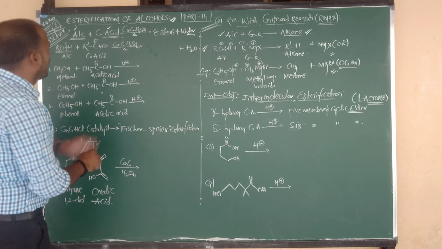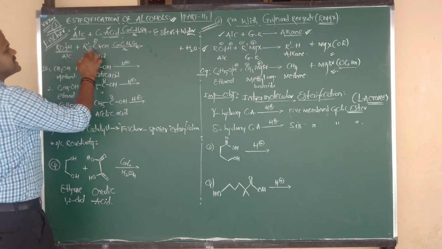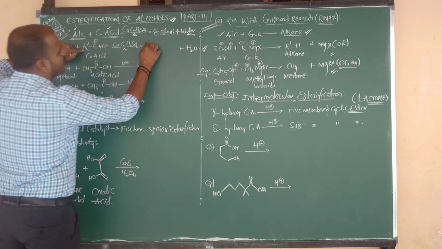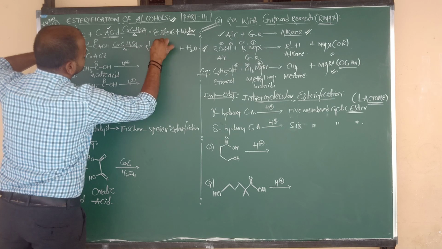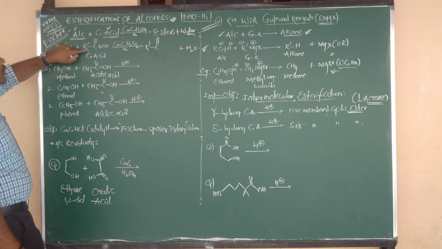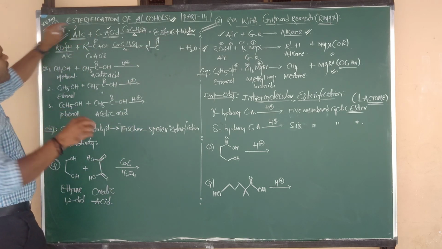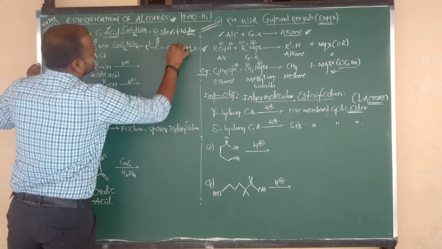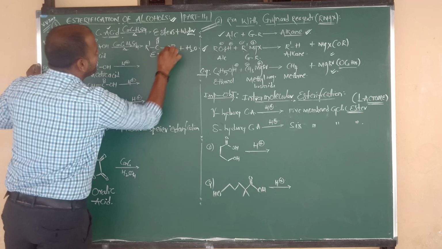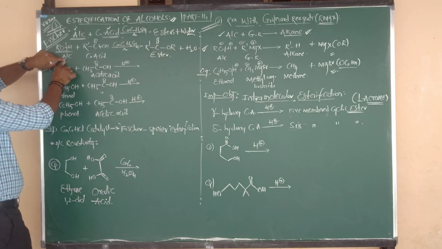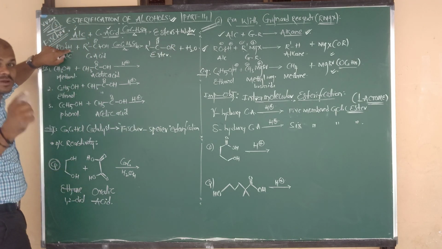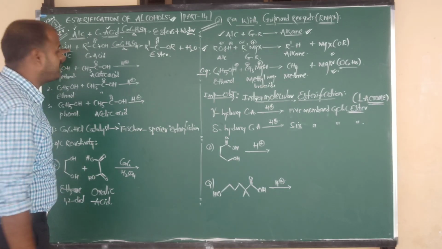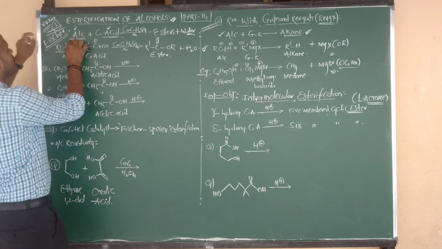After cleavage, what is the remaining group in carboxylic acid? R prime C double bond O. Now that R prime C double bond O combines with the remaining group OR. This is the formula of an ester. From alcohol we are removing H plus, because alcohols show an alcoholic nature, as we studied yesterday.